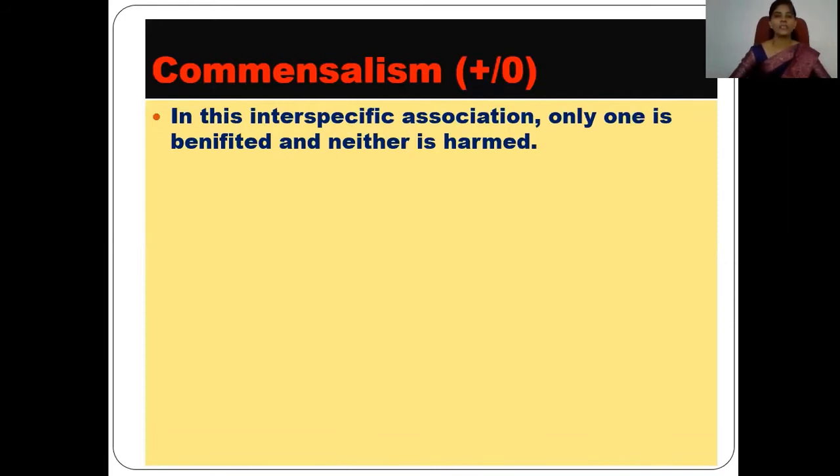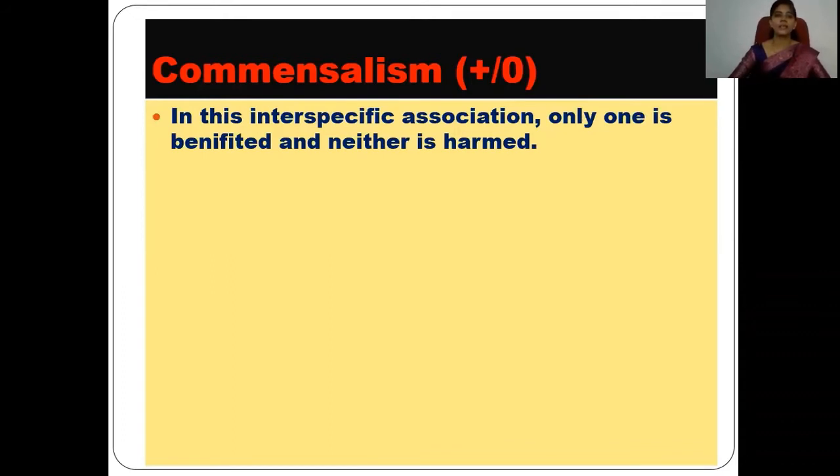From this sign we can guess that one partner is benefited, as the plus sign is there, and one remains neutral, as it is. It neither gets any benefit from the other partner nor is it harmed by that partner. It remains unaffected. Such an association or interaction is termed commensalism.